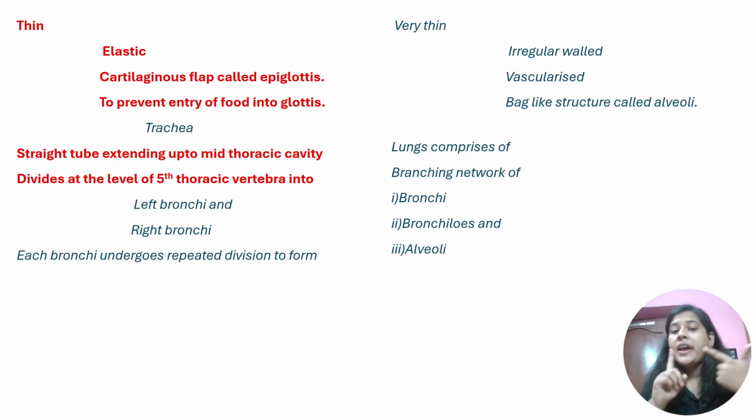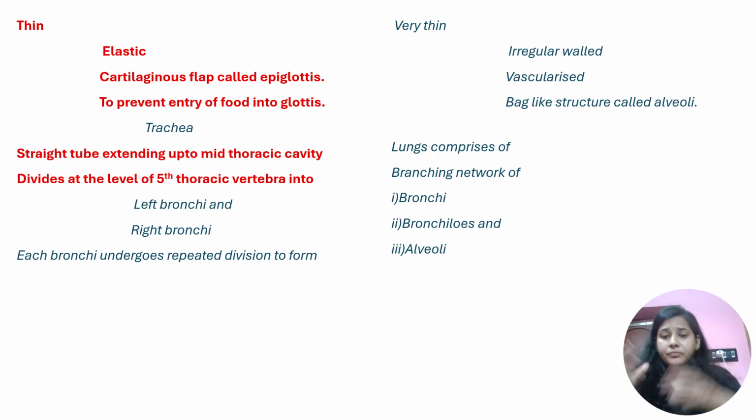How are alveoli? Again, vascularized bag-like structure. Vascularized bag-like structure are keywords. We have seen it in gills, we have seen it in lungs also. In lungs, later we will see that alveoli are the major site for gaseous exchange. So we come to know trachea divides into left and right bronchi. The bronchi get divided into various bronchioles. How are the bronchioles? They are very thin and irregular walled. These two are the keywords. Again they divide and form structures referred to as alveoli. What are alveoli? A vascularized bag-like structure.